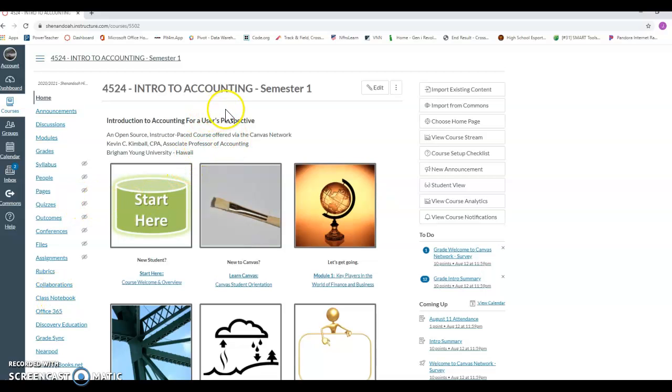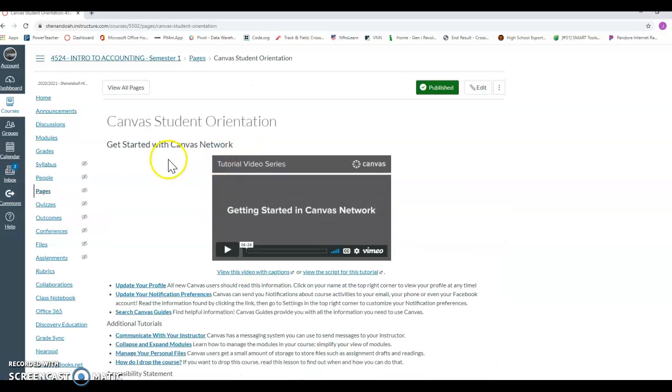Okay, day 2 of accounting. Today you're going to do the new to Canvas orientation just for review. It really talks about how you can change your settings in Canvas to make your experience a little better. So that's this new to Canvas module right here. You just click on it and it's going to take you in.